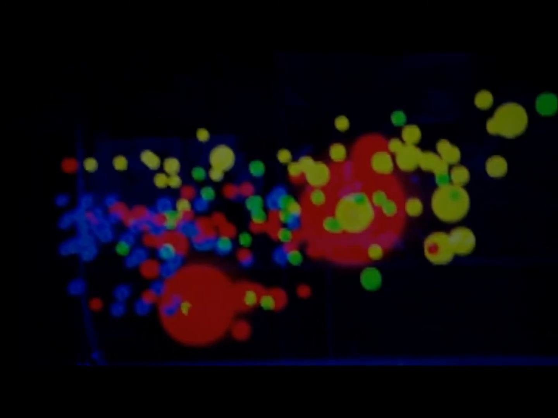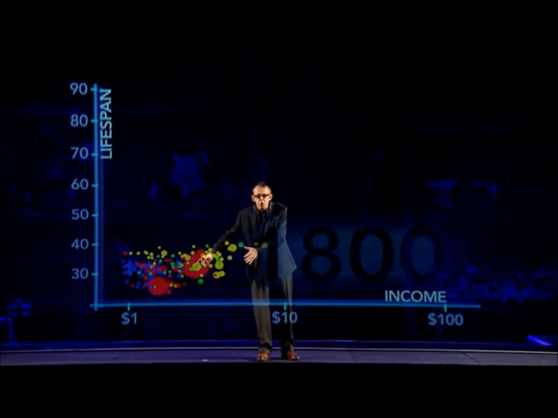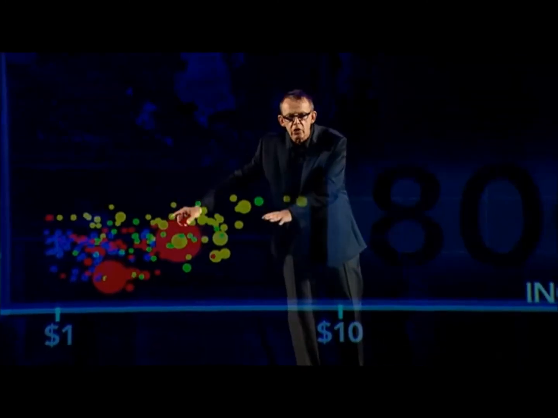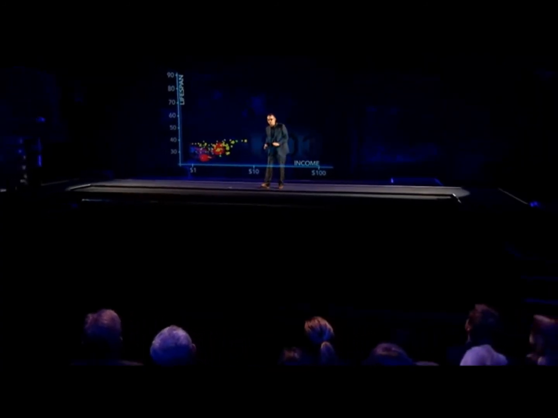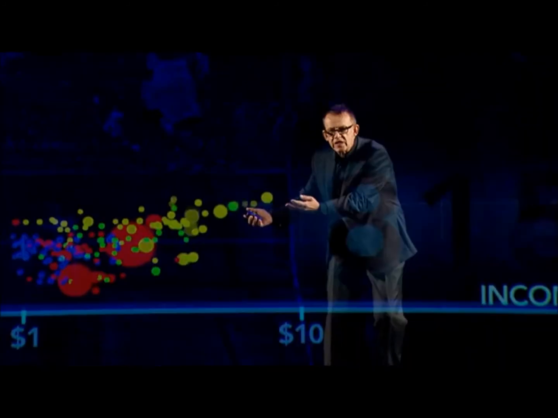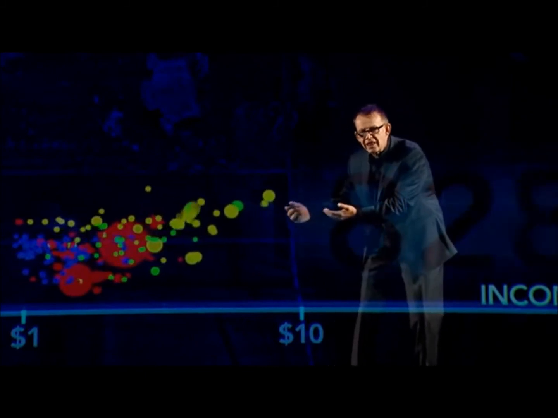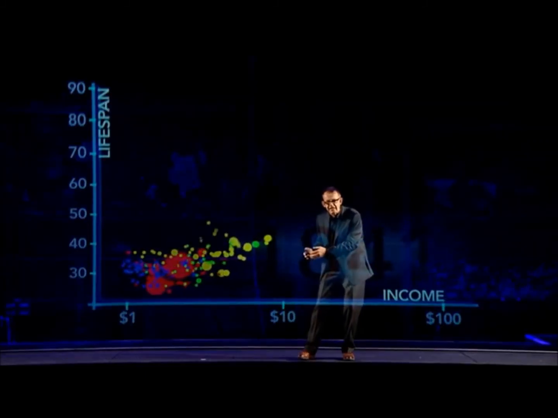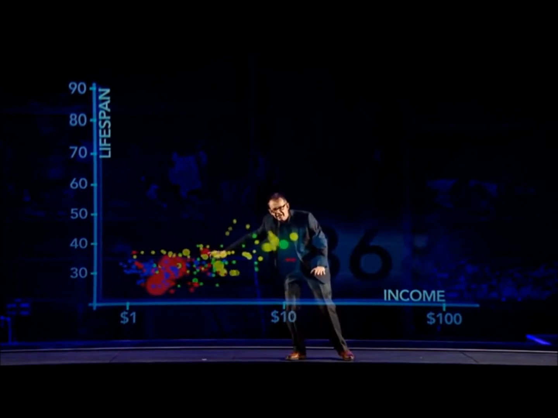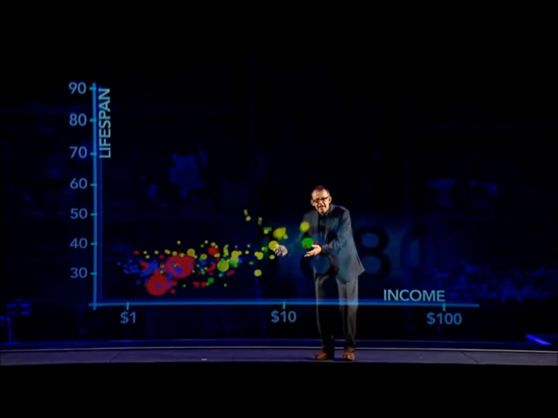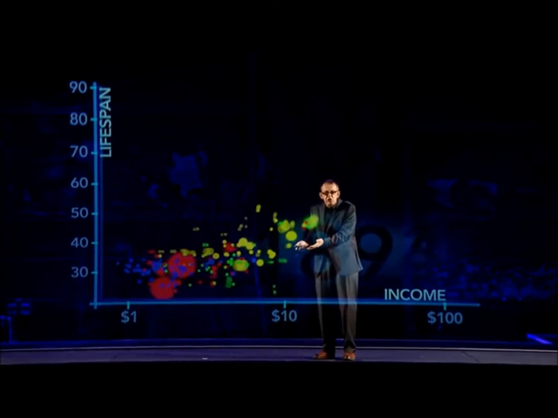And back in 1800, everyone was down in the poor and sick corner. Can you see? Low lifespan, little money. And here comes the effect of the Industrial Revolution. Of course, the countries in West Europe are coming to better wealth, but they are not getting much healthier in the beginning. And those under colonial domination don't benefit at all. They remain there in the sick and poor corner. And now health is slowly improving here.